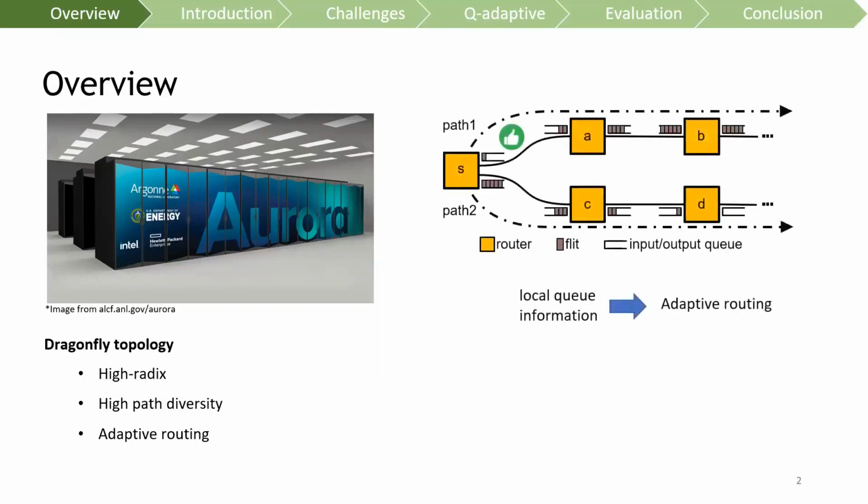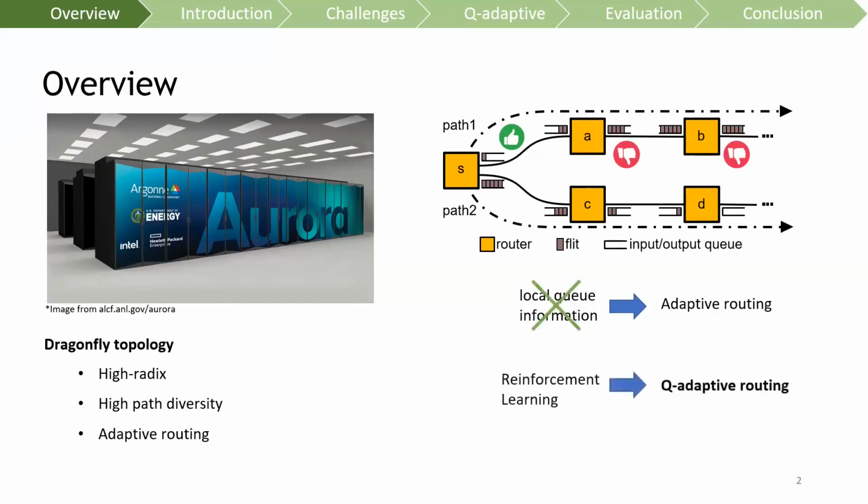Current adaptive routing relies on local information, such as queue occupancy, to estimate global path congestion. As illustrated in the figure, when forwarding a packet, router S prefers path 1 over path 2 because the former has a less occupied output queue. However, in this situation, forwarding packet using path 1 is not the best solution because of the downstream congestion at router A and B. This inaccuracy in estimating global path congestion using local information could limit system peak performance due to the delayed packet delivery or inefficient network usage.